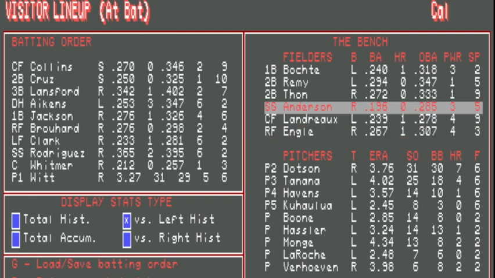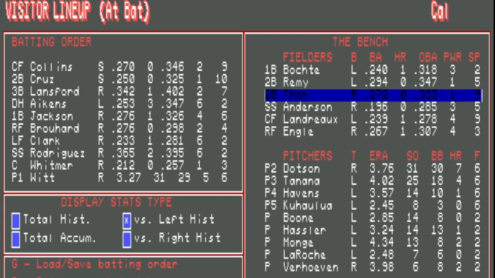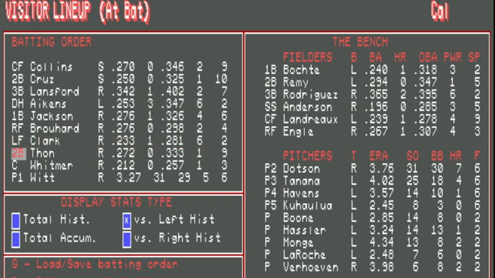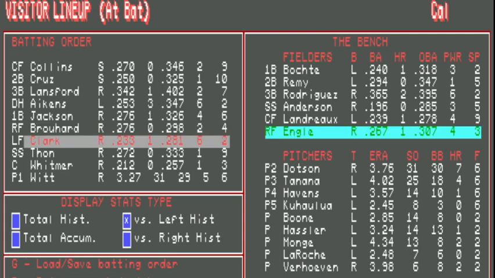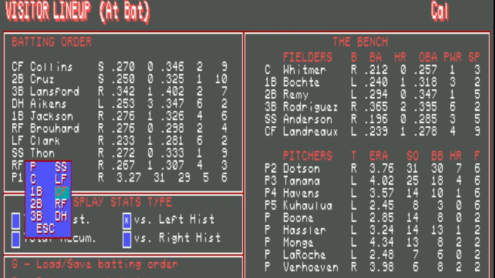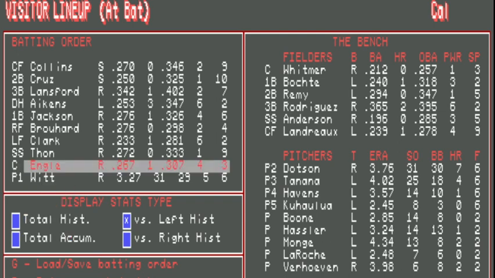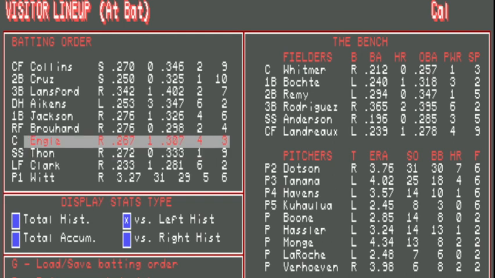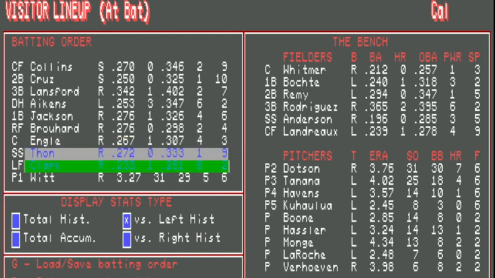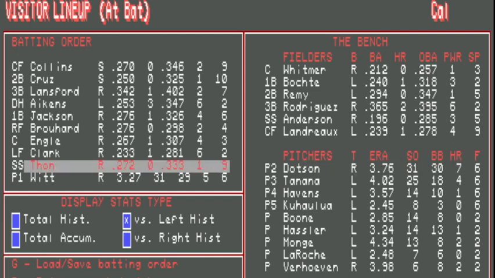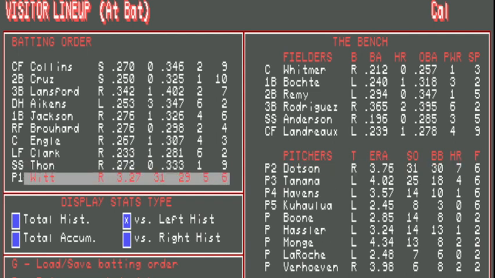Well, I want to get Dickie Thon in there. Let's see, Dickie Thon, and I want him to play short. And catcher, Dan Whitmer. Dan Whitmer hardly played, so I'm going to put Dave Engel at catcher. And we'll move Engel up to there. So you see, just highlight one player, press enter, highlight the player you want to swap them with. And we'll put Thon up ninth. And Mike Witt's pitching. So let's play ball.